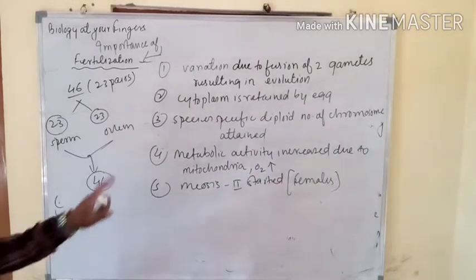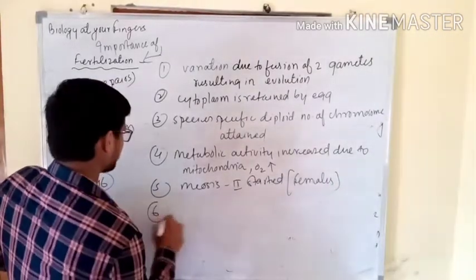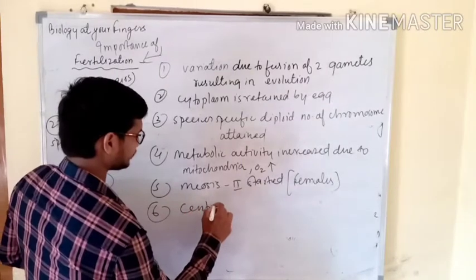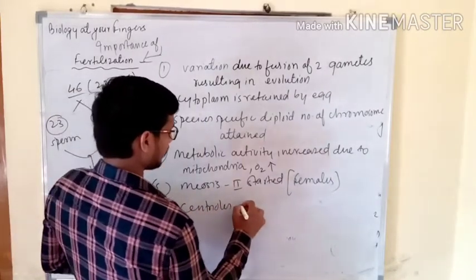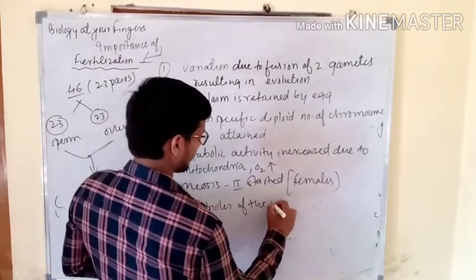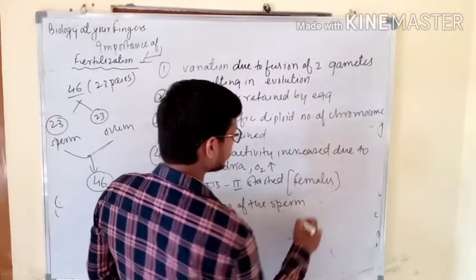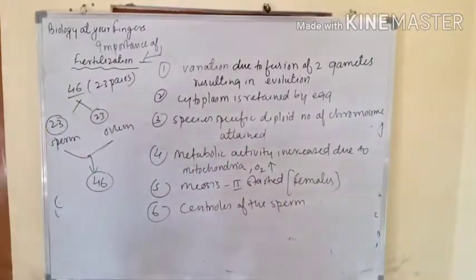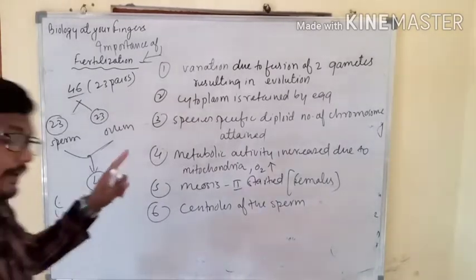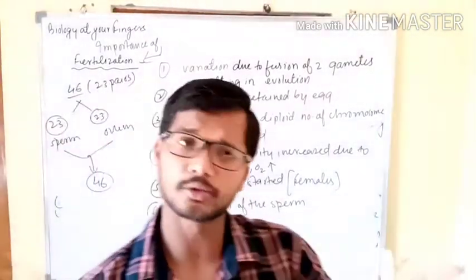In the last, we can say that centrioles of the sperm, as you know, in the case of sperm there are two centrioles. In the case of the ovum or egg there is no centriole.